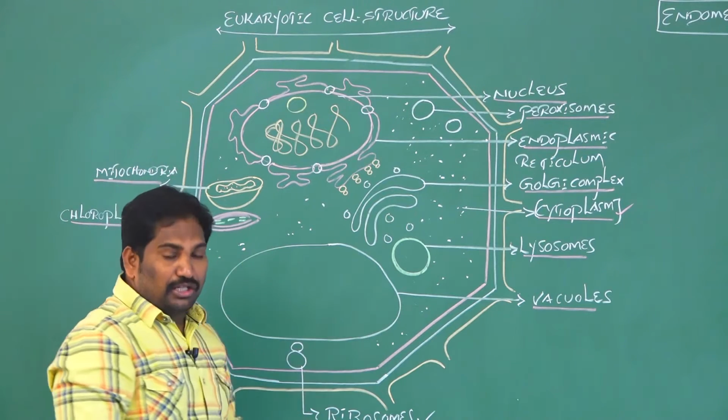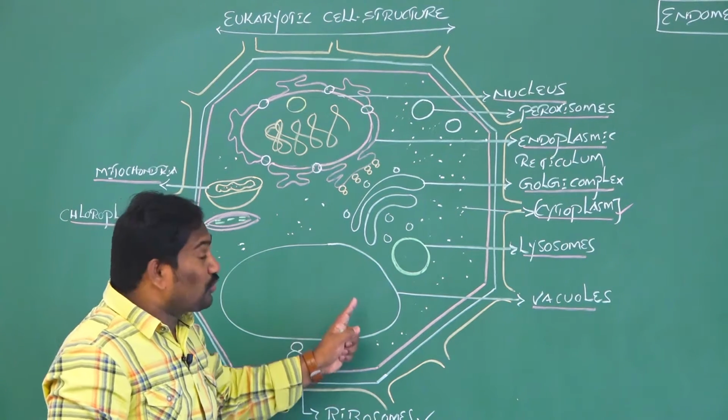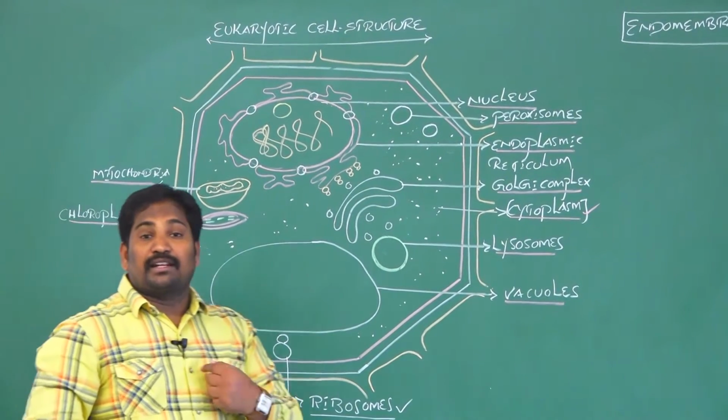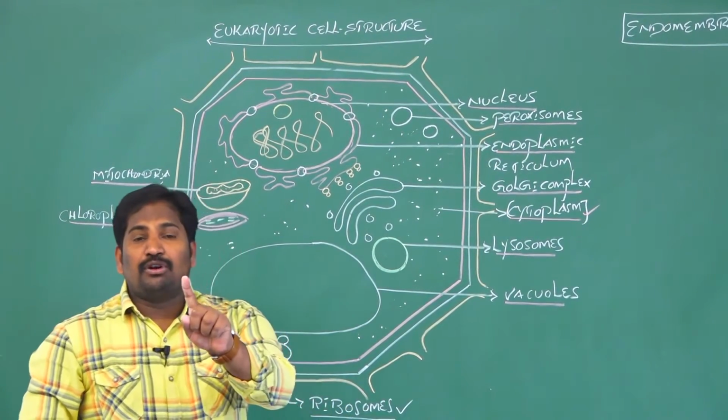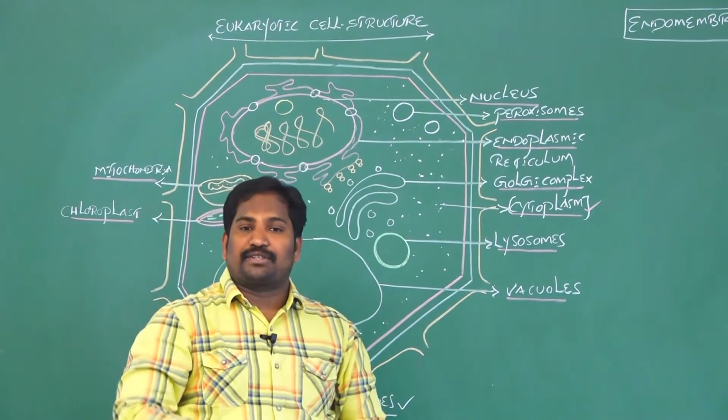Out of all the cell organelles, a few cell organelles' functions coordinate with each other. Such cell organelles we call endomembrane cell organelles. Such a system is called the endomembrane system.